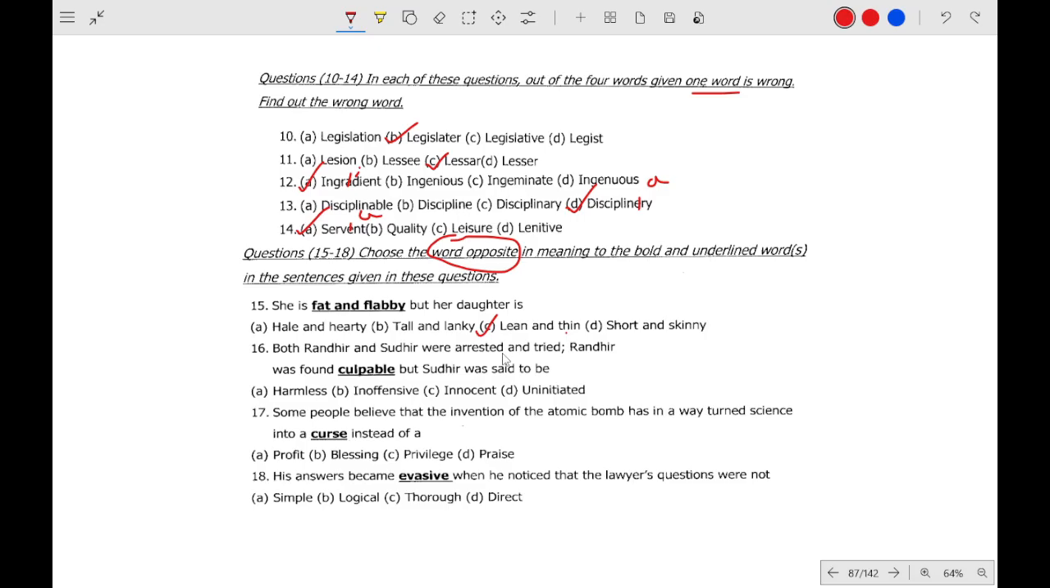Both Randhir and Sudhir were arrested and tried. Randhir was found culpable, but Sudhir was said to be, okay. Culpable means someone who is the criminal, okay. The word culpable means someone who has been found guilty, that means who has done something wrong. So in this context, Randhir has been found guilty, but Sudhir is said to be innocent, okay. Some people believe that innocent was a way to have curse. What is the opposite of curse? Blessing. Evasive. So what is the opposite of evasive? Someone who is avoiding. So to avoid, that means the opposite will be direct.